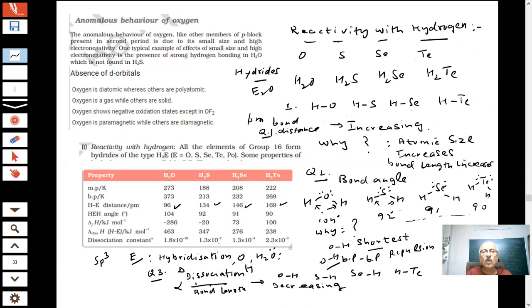So, what about their reducing character? Okay, let me make some space.